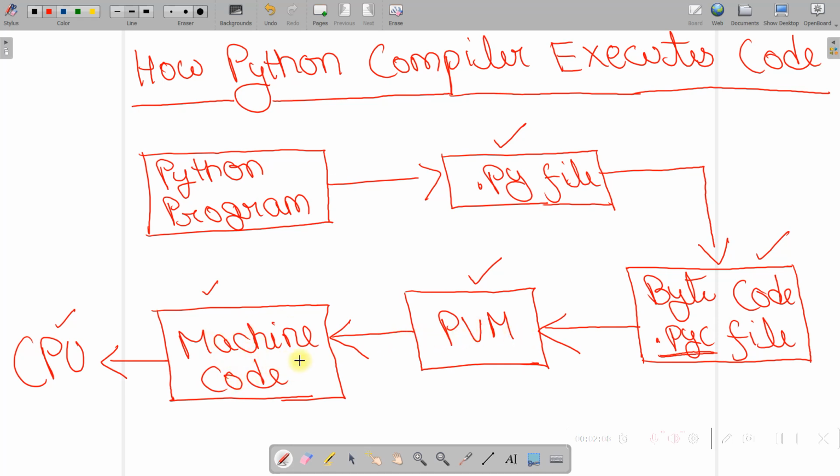Okay, now once the PVM successfully converts the byte code into machine code, then it is passed to CPU. Now CPU can understand this machine code, and based on the machine code, it will generate the output. Okay, so in this way our Python compiler works.